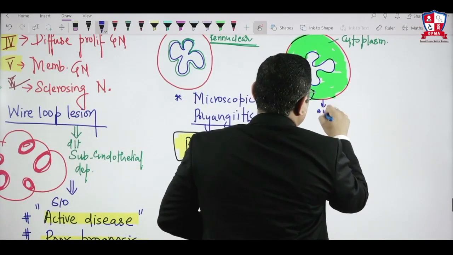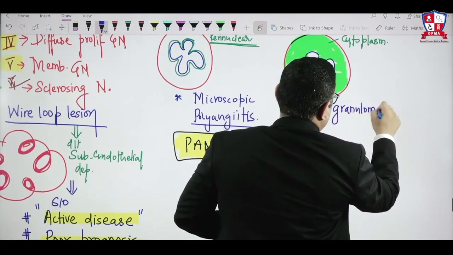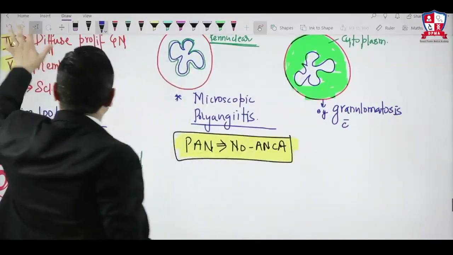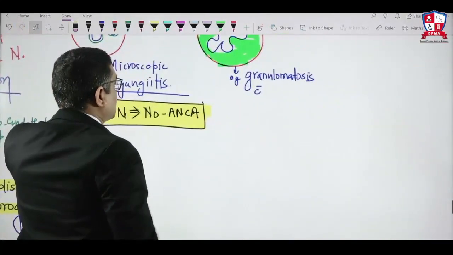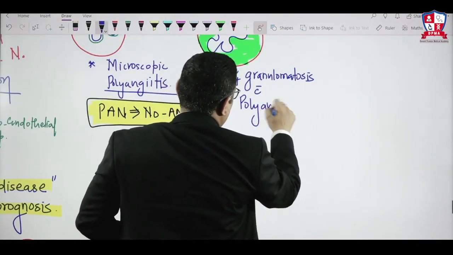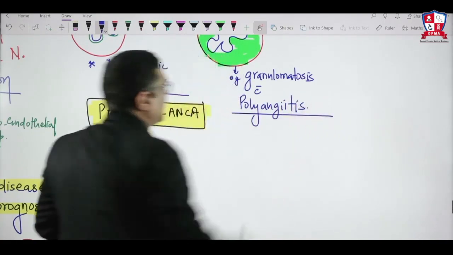So here the example is granulomatosis with polyangiitis.